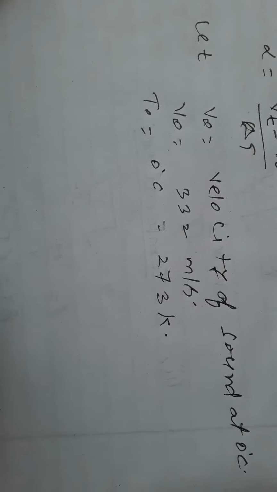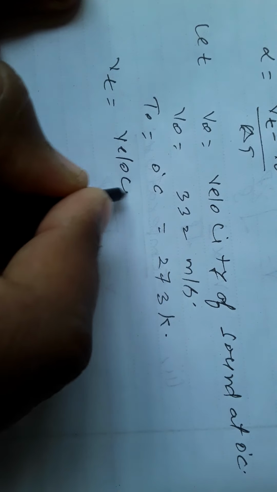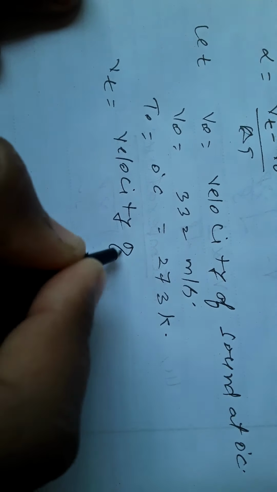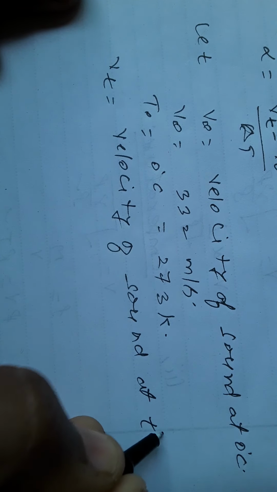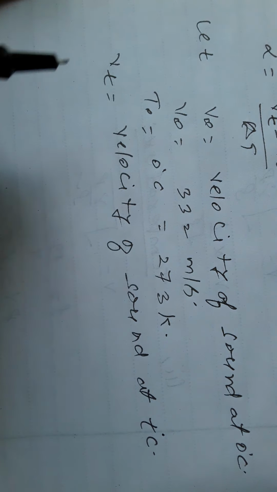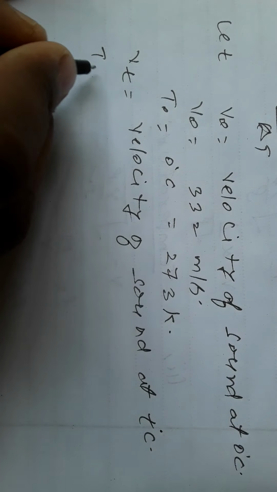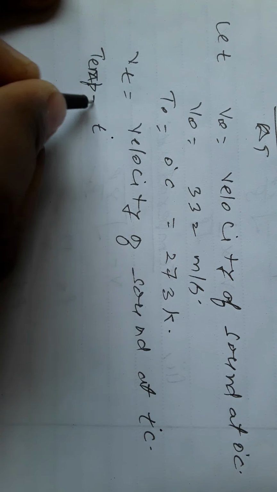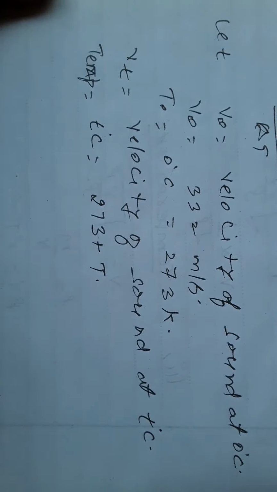Convert into Kelvin, this is 273 Kelvin. Let Vt is velocity of sound at T degree Celsius. Temperature is equal to T degree, so we can write 273 plus T.